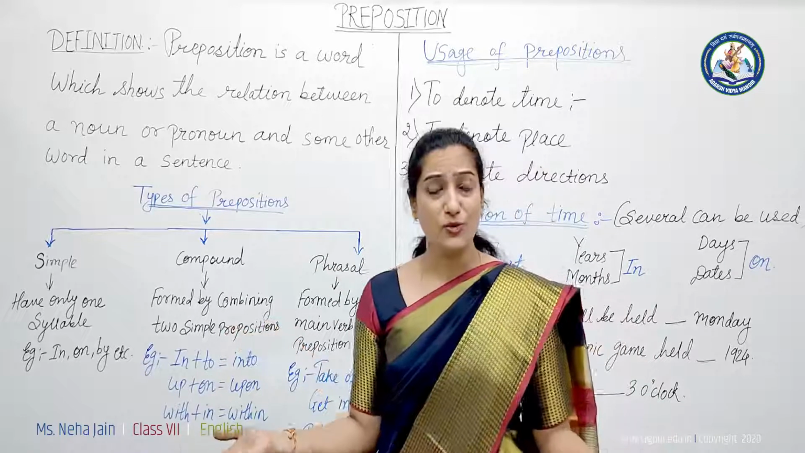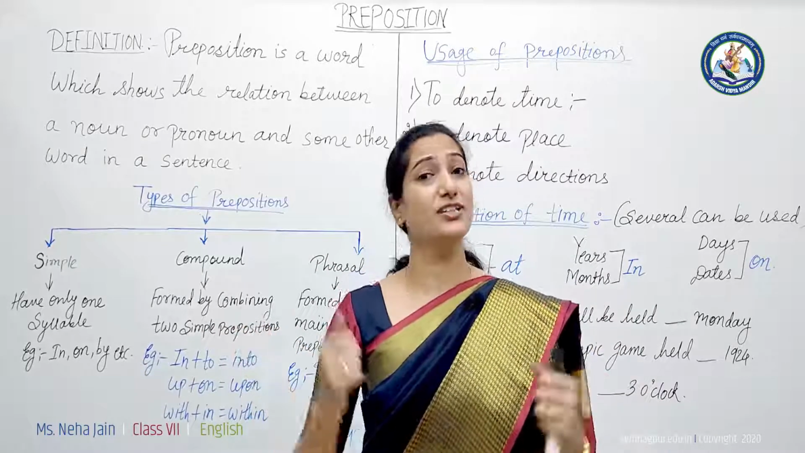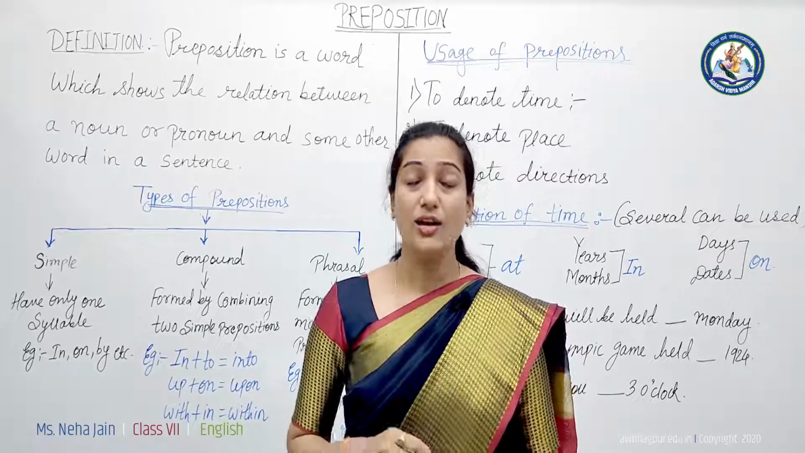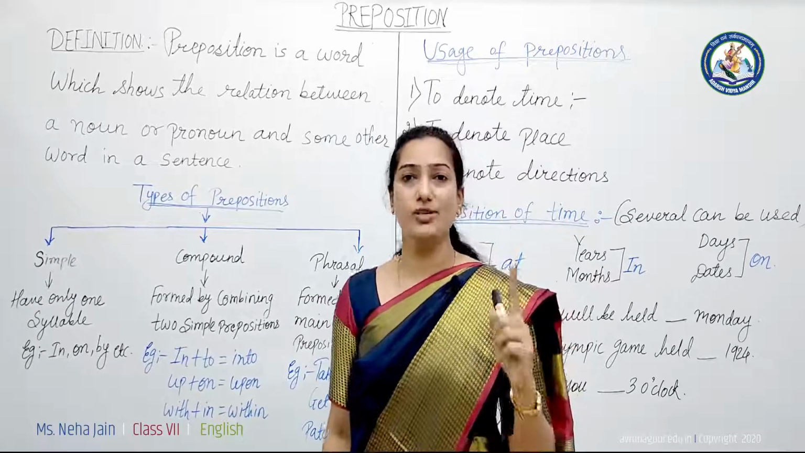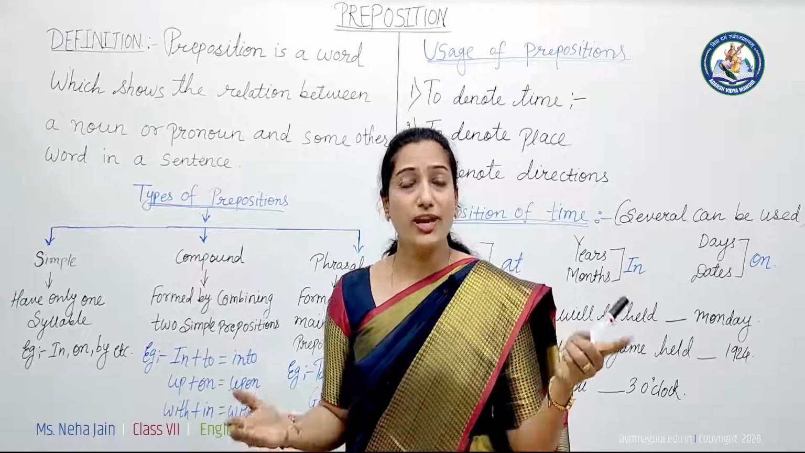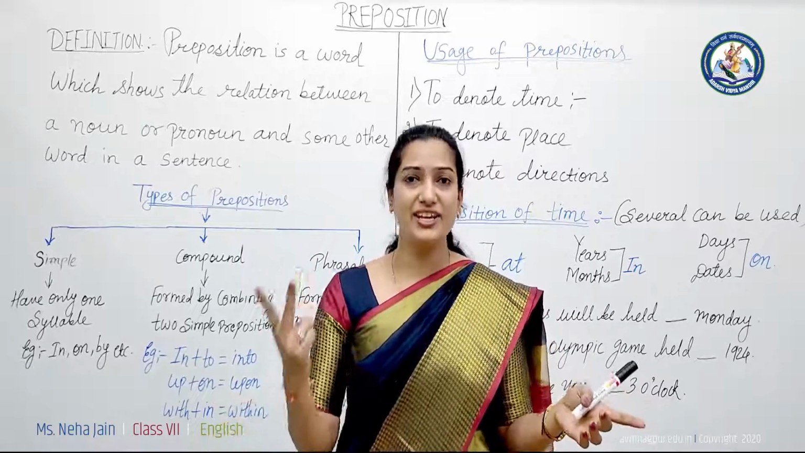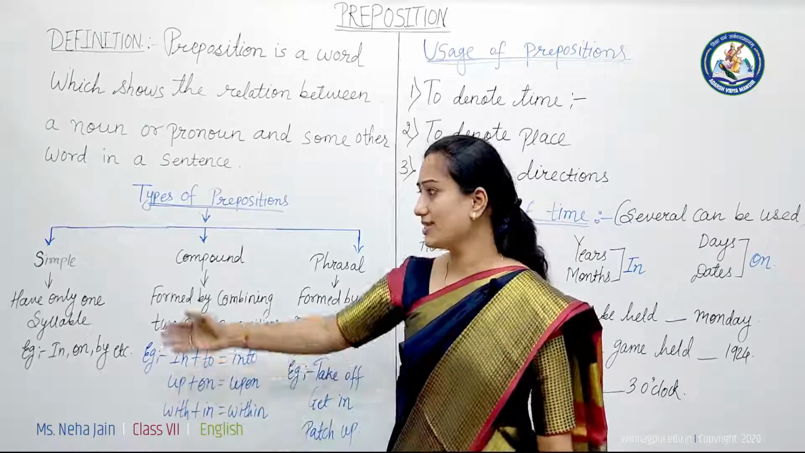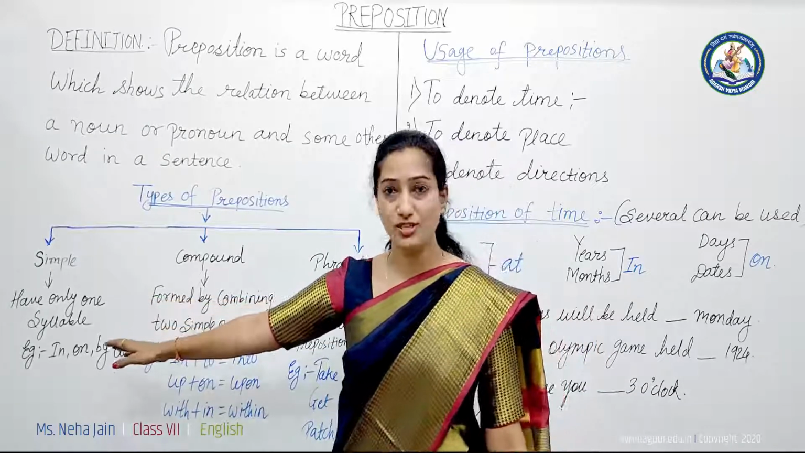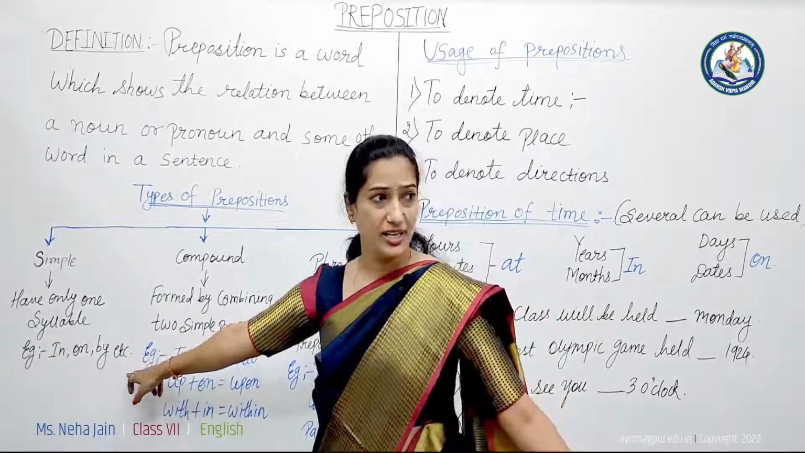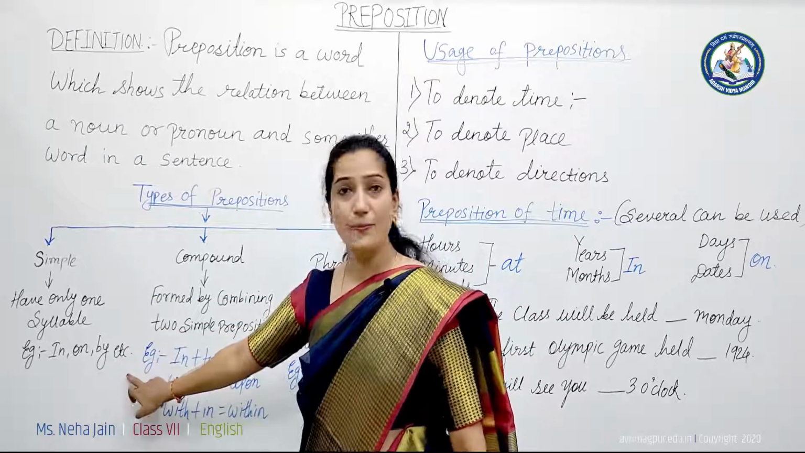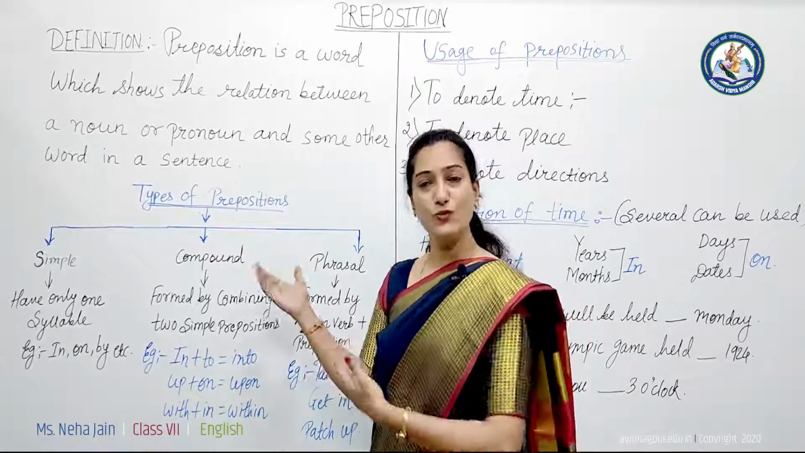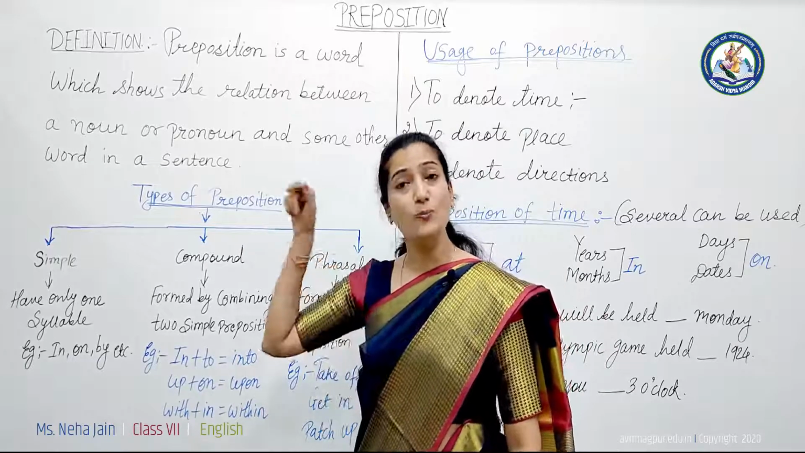What are simple prepositions? Simple prepositions are the words which have one syllable. Now what is a syllable? A single vowel sound. You know there are 5 vowels: A, E, I, O, U. Okay, so here we have some examples of simple prepositions such as in, on, by, etc. Got it? Now let's move towards compound prepositions.